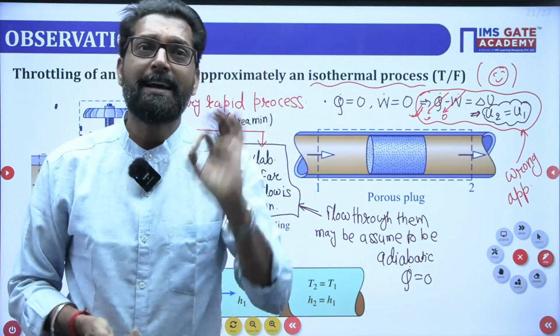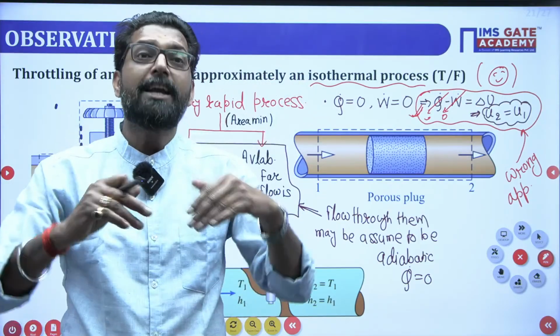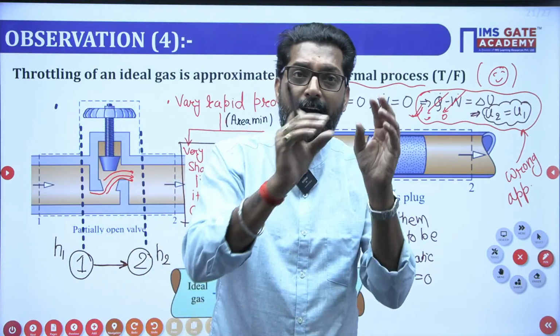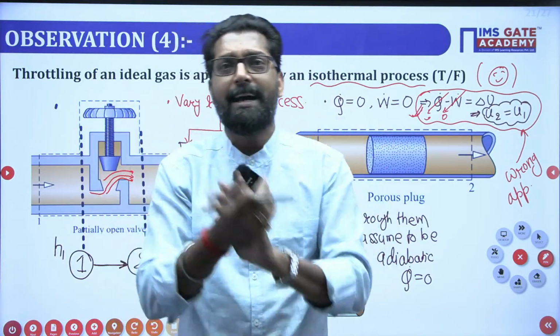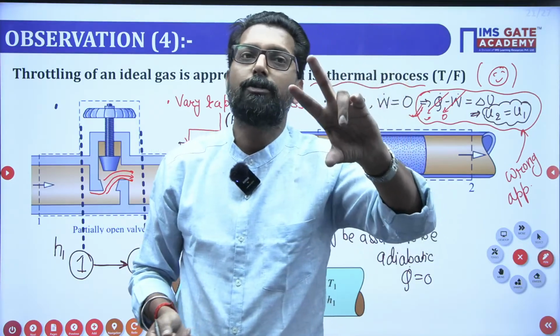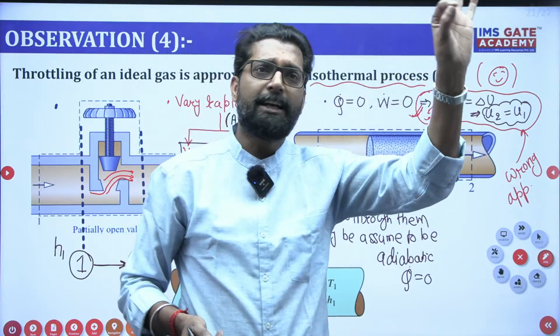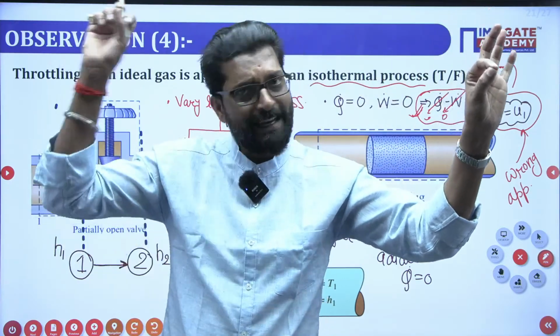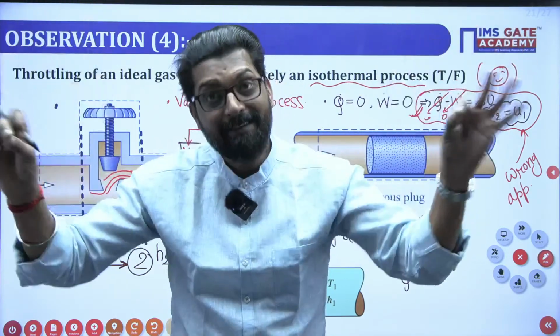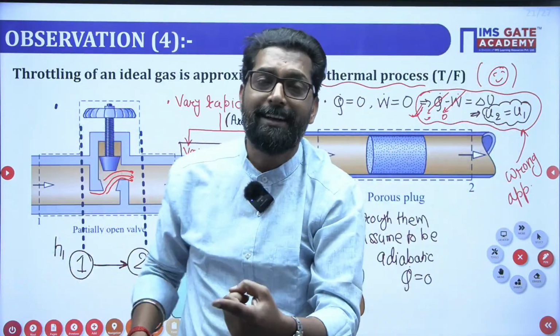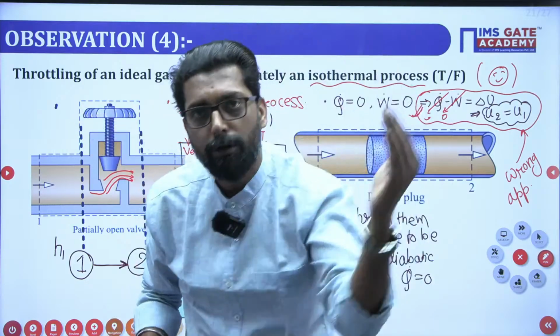What is meant by iso, isenthalpic or isothermal? If you talk about isothermal, state point 1 has T1 and state point 2 has T2, which are the same, but from 1 to 2 also the temperature is the same. During 1 to 2 also the temperature is the same.